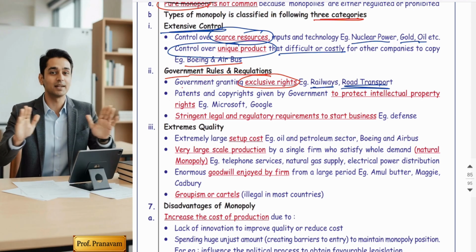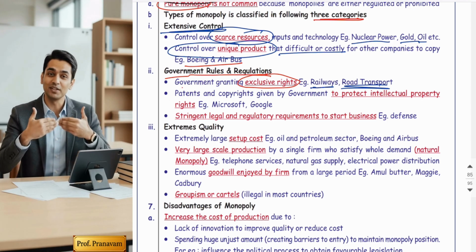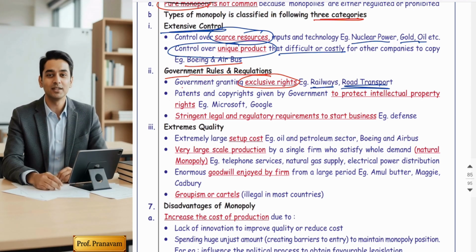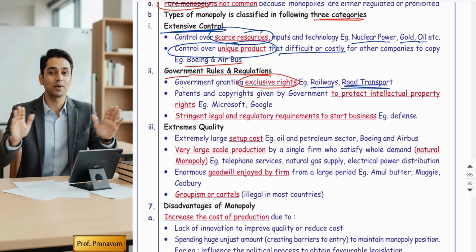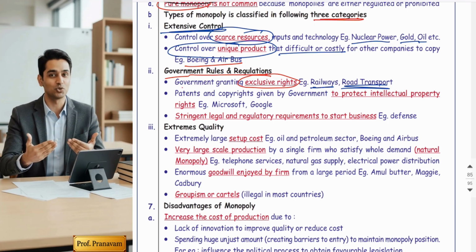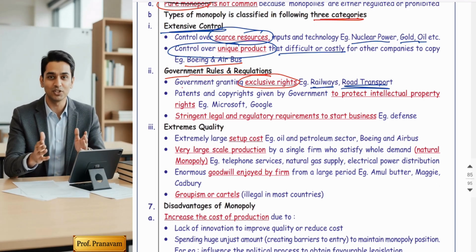Now, road transport, that is BST buses and all, the government is running that. It's license based. So the government is going to give licenses. They will issue licenses only so that those people can run that kind of business. So they are enjoying monopoly due to exclusive rights. It is also called government monopoly.